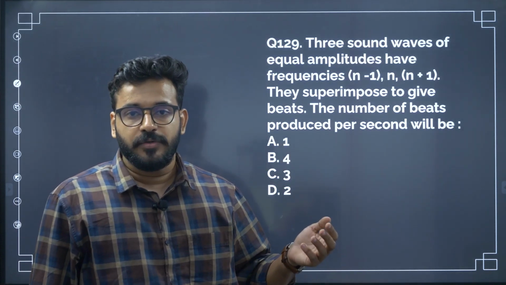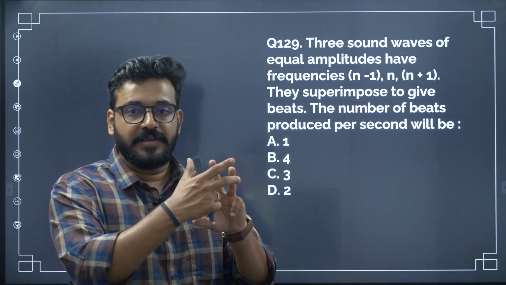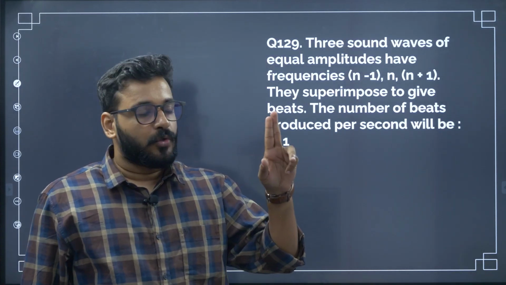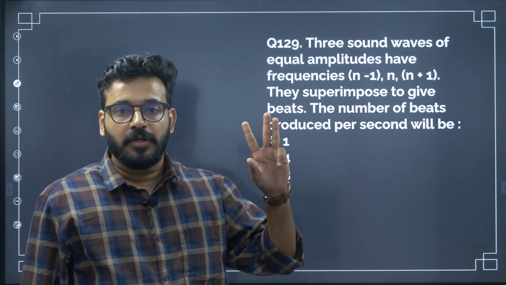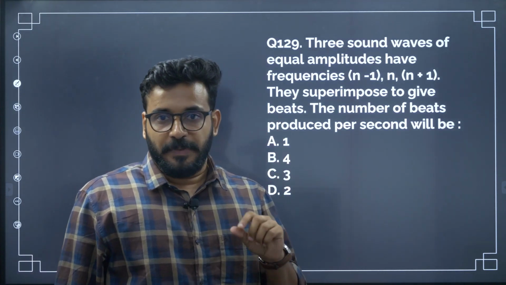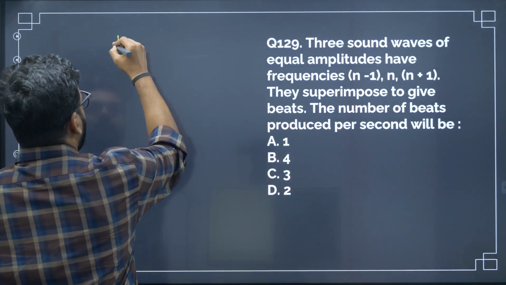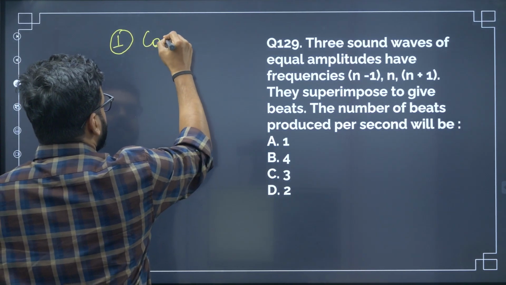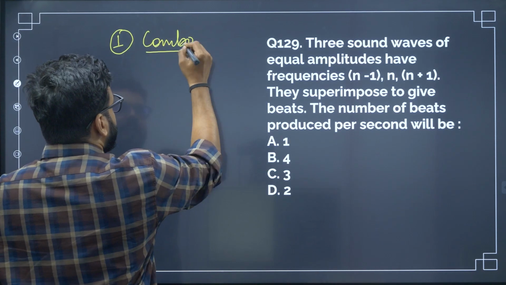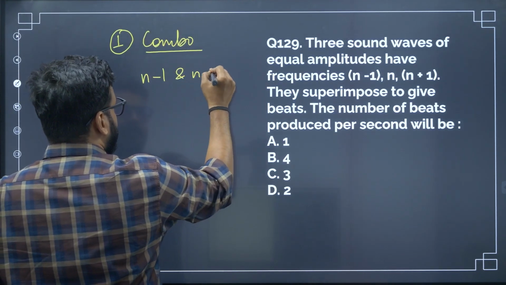How many combinations can you take? You can take a maximum of 3 combinations. 1 and 2 can be one combination, 2 and 3 can be one combination, 1 and 3 can be one combination. In this, a very peculiar combination is n-1 and n plus 1. So the first combo is n-1 and n plus 1.